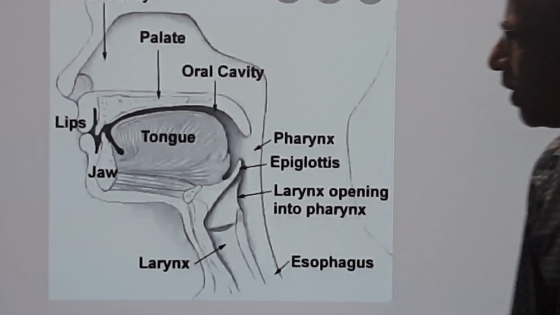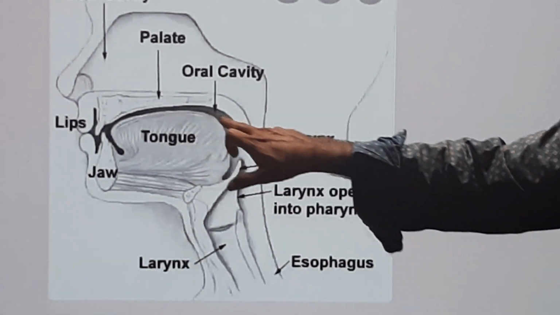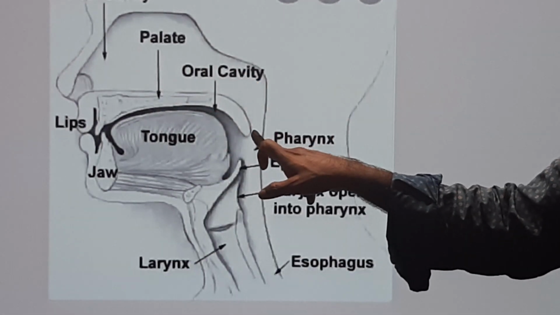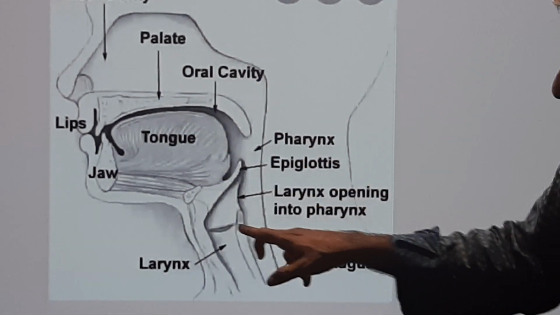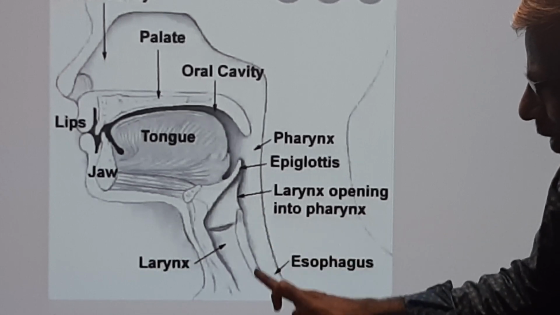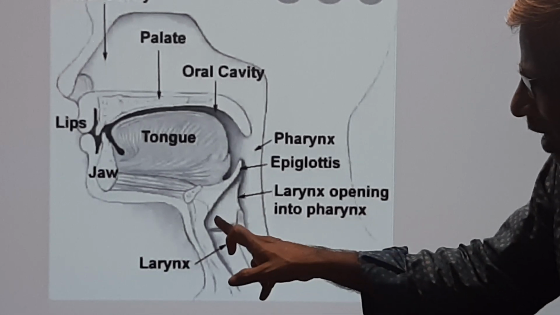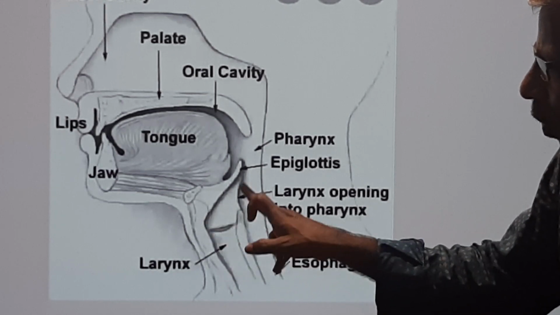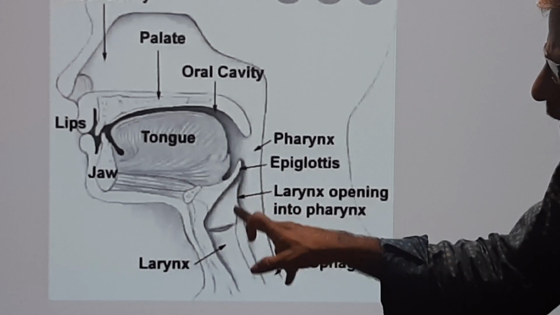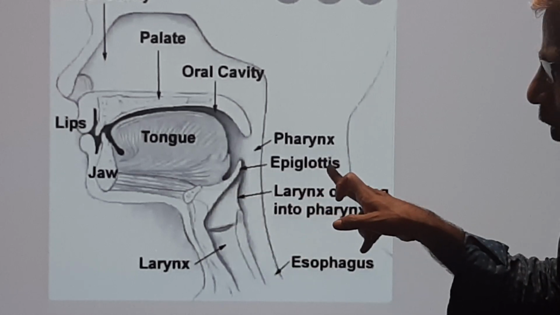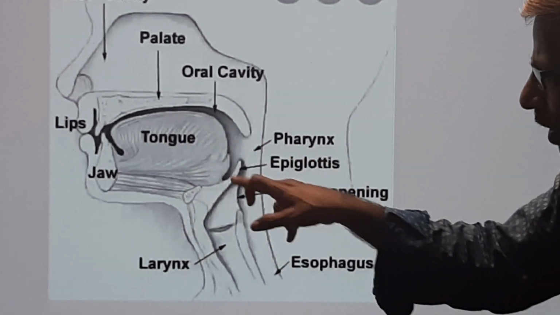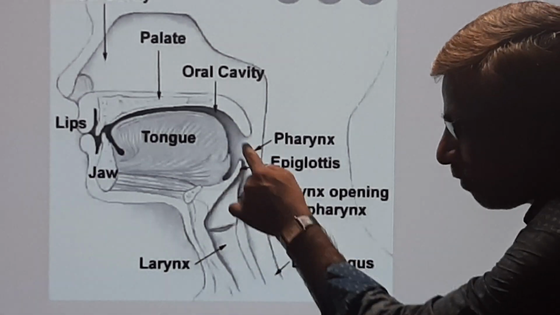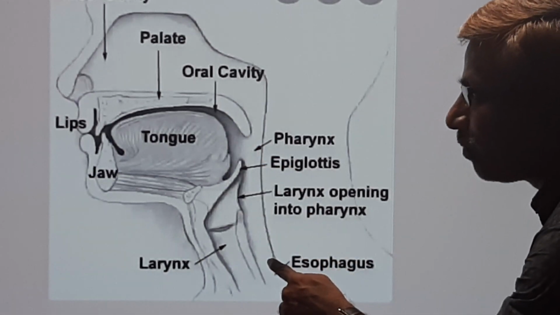Come again guys, please. This is the oral cavity. This is the nasal cavity. Both open into the pharynx. Posteriorly, this is the esophagus. This is the trachea. The beginning of the trachea is the larynx. Larynx means voice box. The voice box opening is called the glottis. The glottis has a lid called the epiglottis. At the time of swallowing food, this epiglottis closes the glottis. Then the food enters into the esophagus.